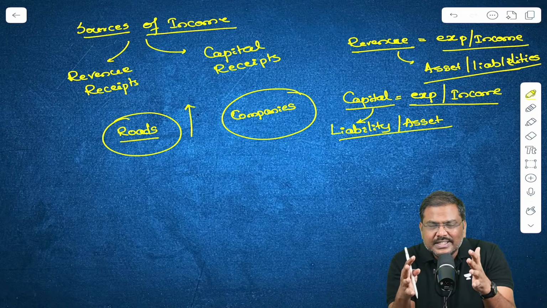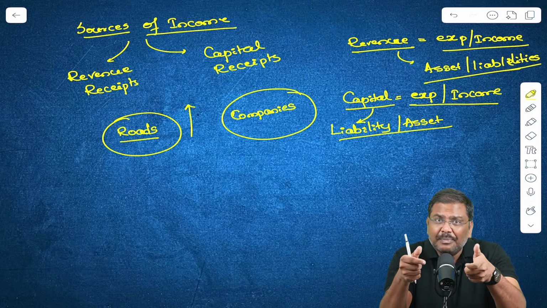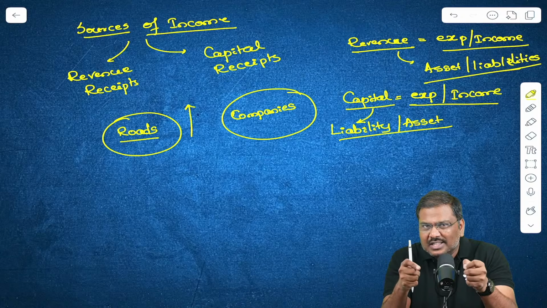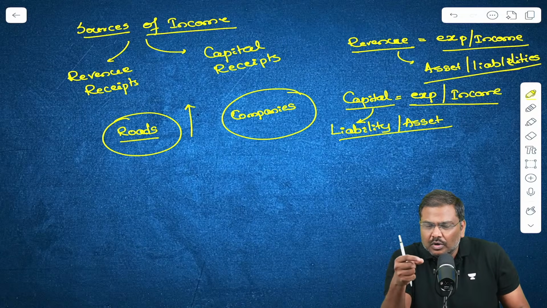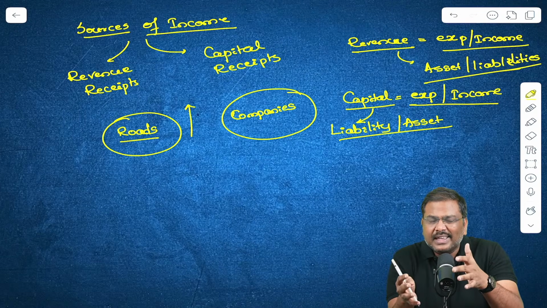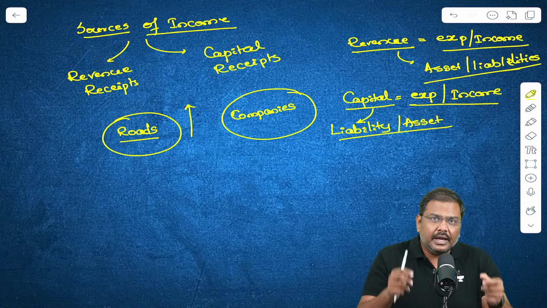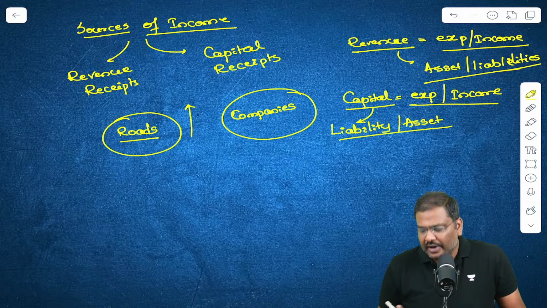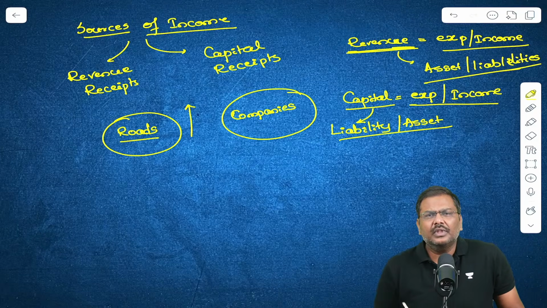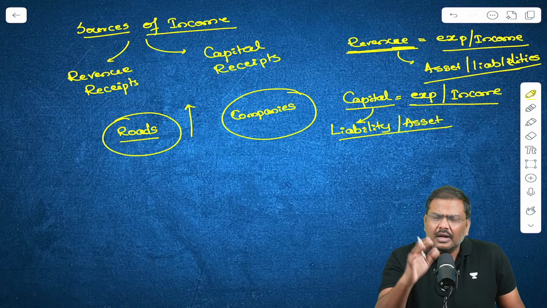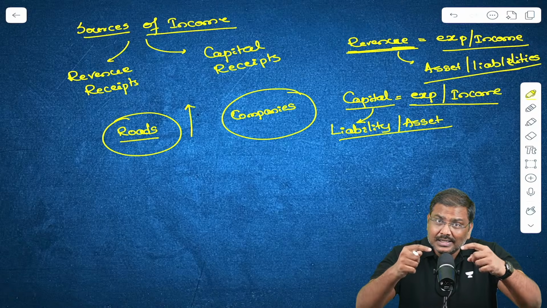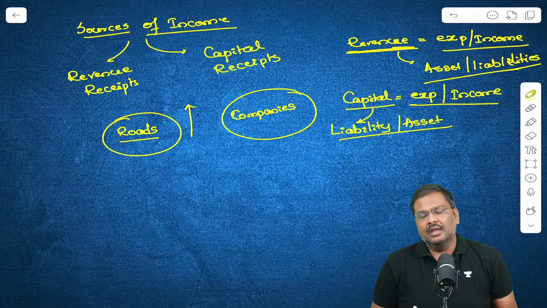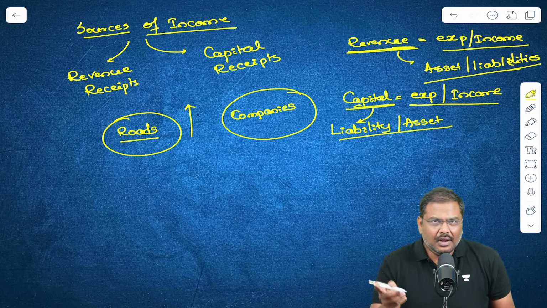So I hope all of you understand here, whenever you use the term capital in the context of fiscal policies or public finance policies, capital here would basically refer to the kind of expenditure incurred or income generated where there is a change in the assets or the liabilities of the government. Whereas when you talk about the revenue, there is no change in the assets or the liabilities, but under the revenue, either the government will earn money or spend money. So revenue and capital, let's continue.